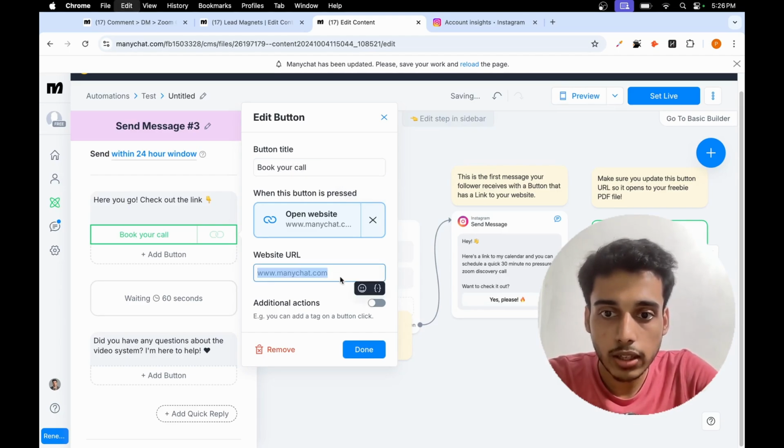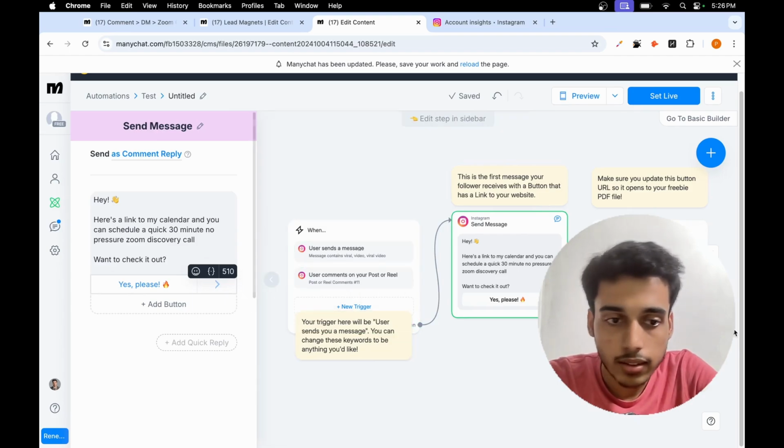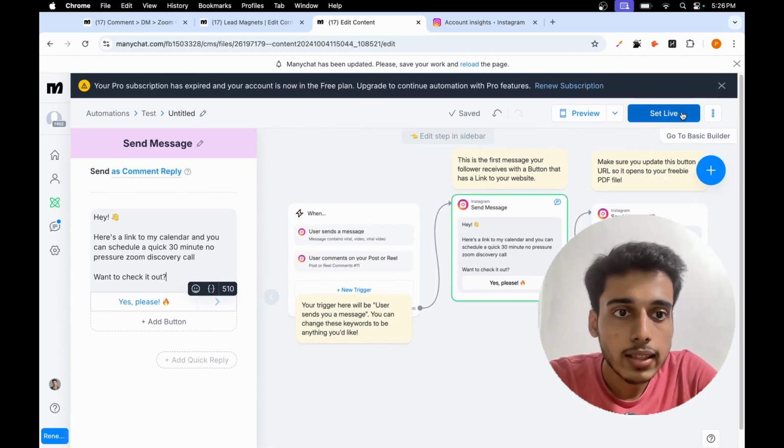And in the website URL, I can paste my website URL. All right. And once this is done, I can click on done. Here you go. Check out the link. Yes. And this is what I have. Now I can set this as live.